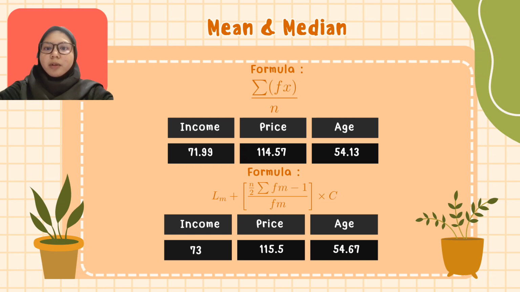Meanwhile, the formula for median is LM plus N divided by 2, sum of FM minus 1 divided by FM times C. So the answer for income is 73. The median for price is 115.5 and the median for age is 54.67.